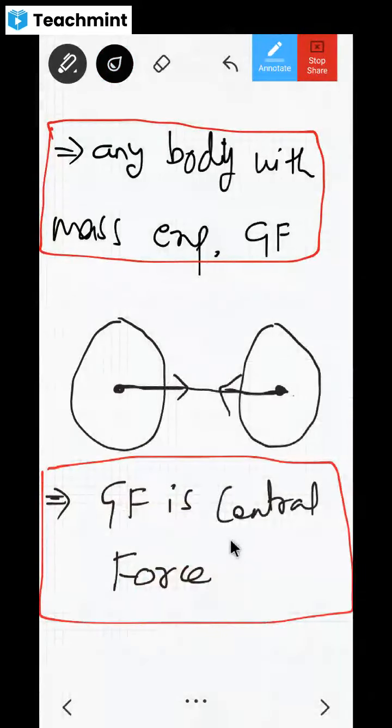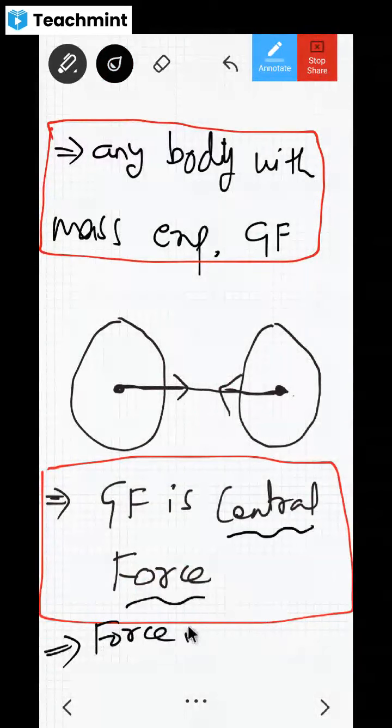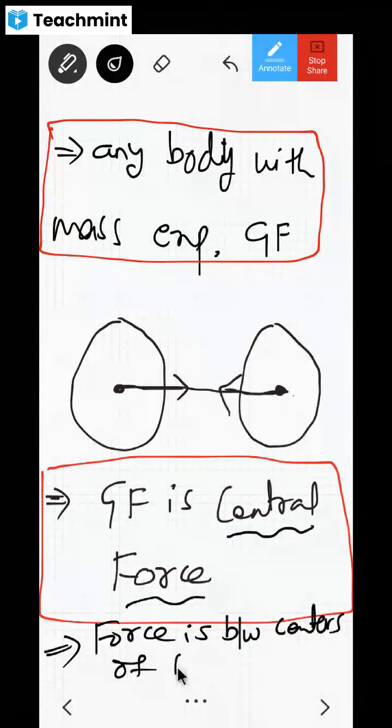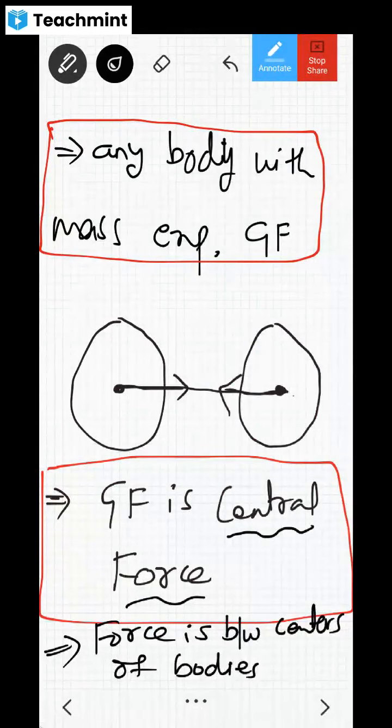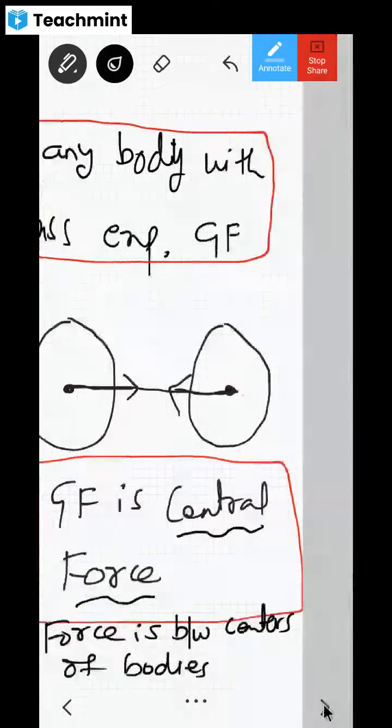The meaning of central force is that the force is between centers of bodies. Clear, dear children?